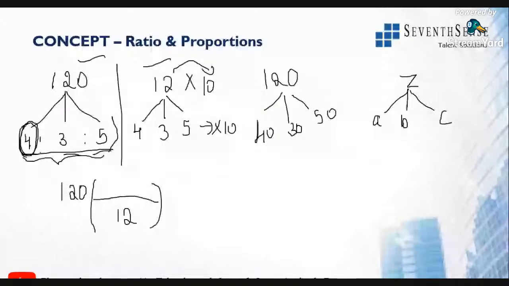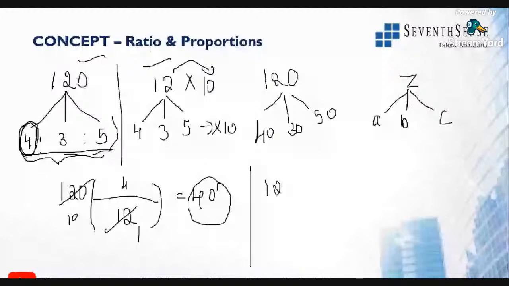Now we want to find out 4 units. So out of 12 units, 4 units is in the first section. So this will become 12 into 1 time, 12 into 10 times. So 10 into 4 is 40 students in first section. Similarly, second section, total 120 students divided by 12 units. 120 is 12 units. So what is for 3 units? 3 units is the second section. So that will be 12 into 1 time, 12 into 10 times. So 10 into 3 is 30. This is the second step of finding the ratios.